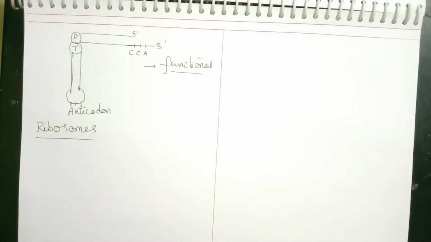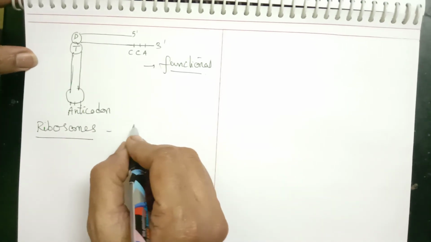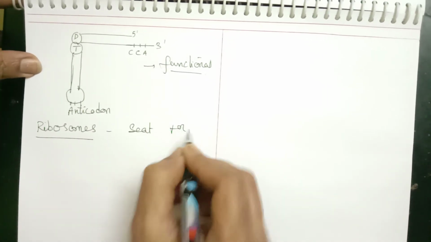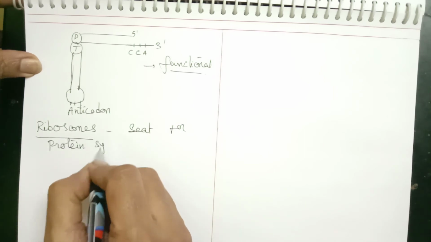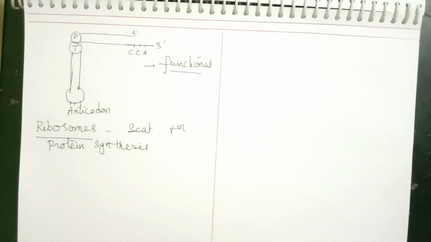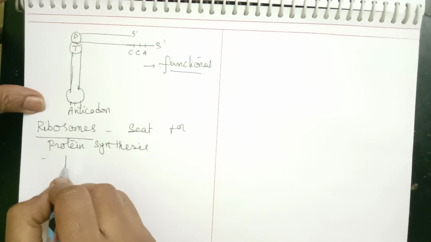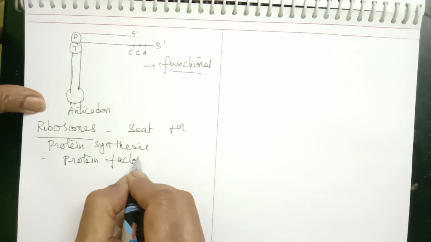So ribosomes are considered to be the seat for protein synthesis. That means protein synthesis is taking place on the surface of the ribosome. It is considered to be a protein factory also. Ribosomes are also called a protein factory.